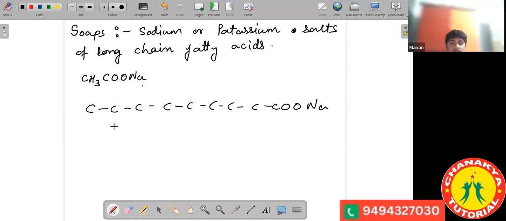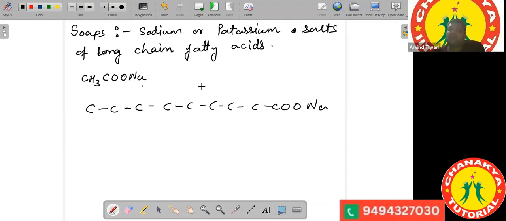Is this reaction used in making soaps? Yes, so this soap is chemically similar to this. The only difference is that the soap molecule has a long chain fatty acid. But in this reaction, just to understand the concept, we have taken a small molecule, so you will be writing this small molecule only.